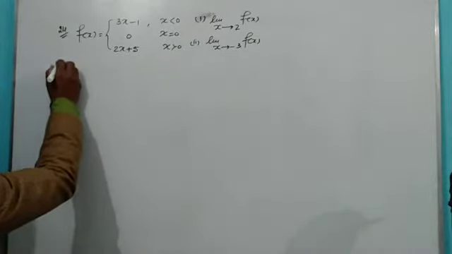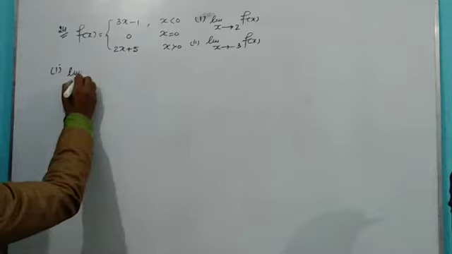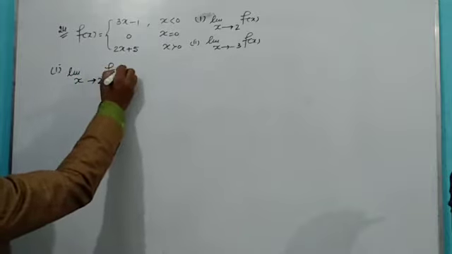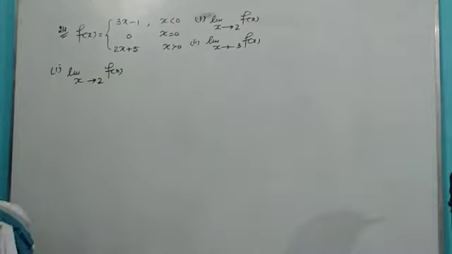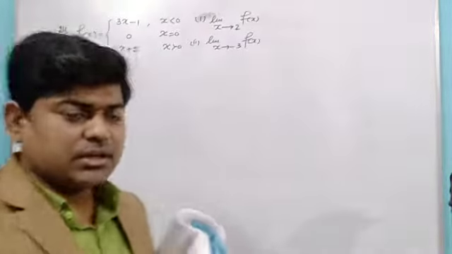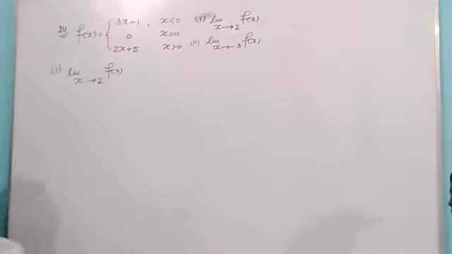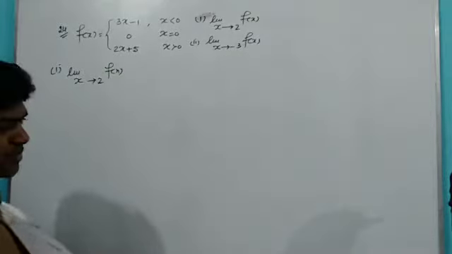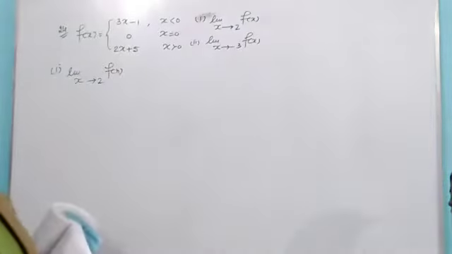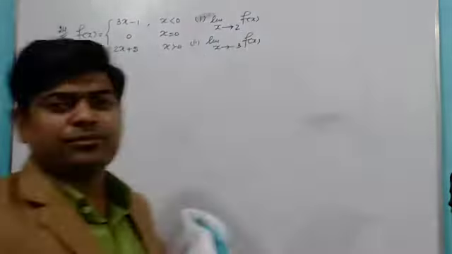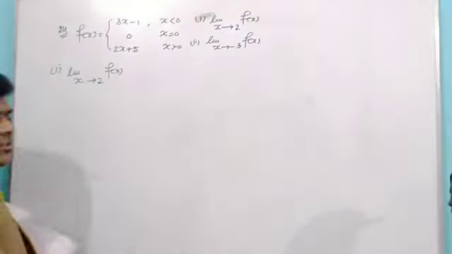The first part, you can see, is written limit x tends to 2 of f(x). I'm not going to check whether the limit will exist at x equal to 2 or not. The reason is only one thing: since x equal to 2 is more than 0, either we take the left hand limit or the right hand limit, for both I'll follow the same definition.